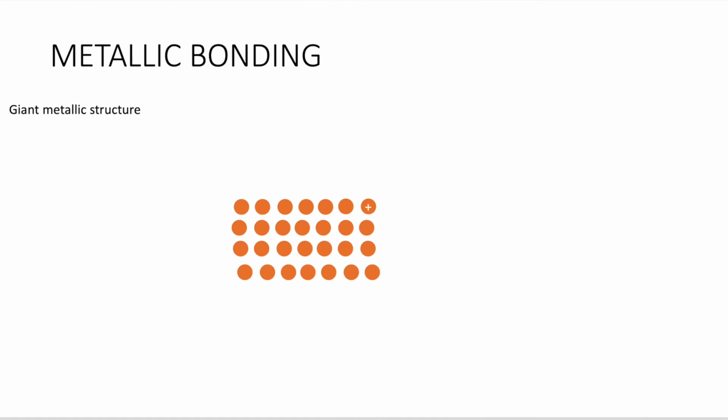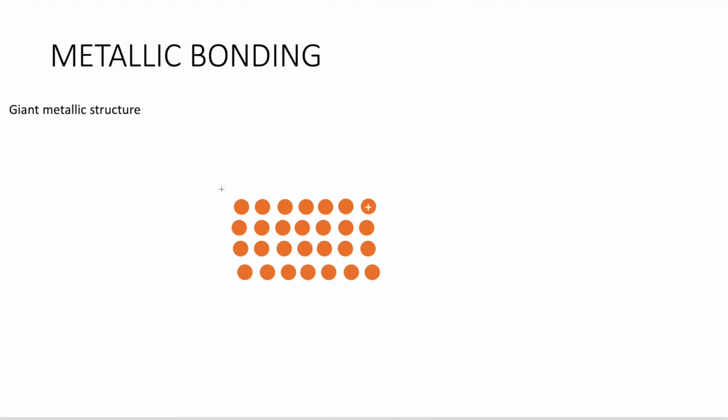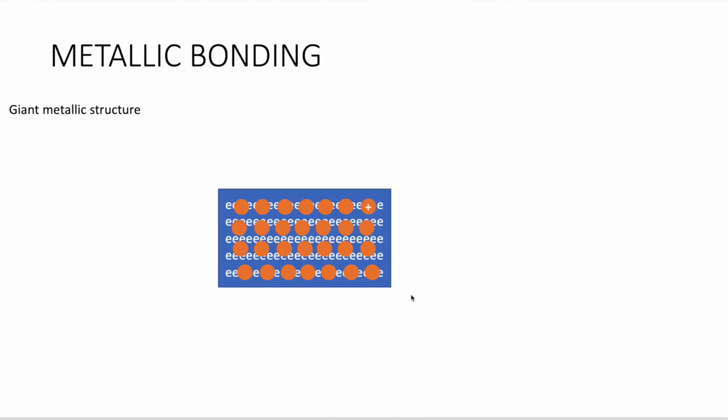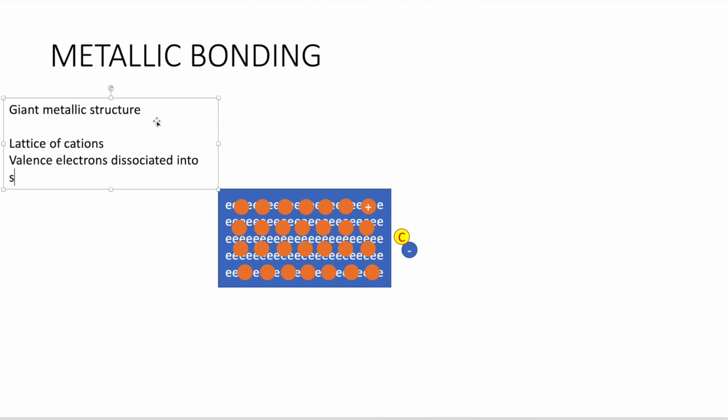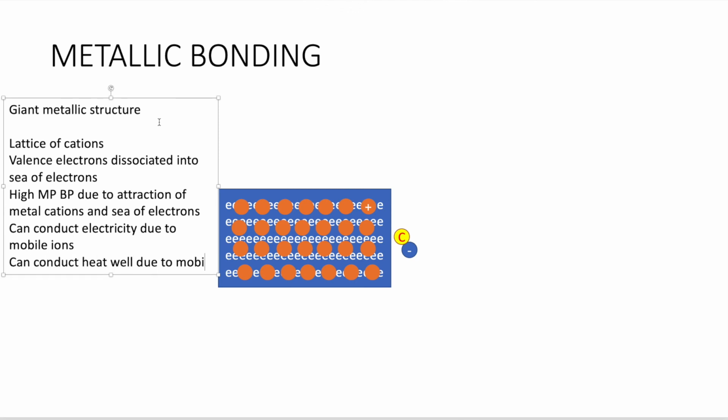Metals have also a giant lattice structure. It dissociates its valence electrons into what we like to call a sea of electrons. So the cations, the lattice of cations is attracted to the sea of electrons, and as a result they get held together in a very tight configuration, tight structure, and you can probably guess that the melting point will be high because a lot of energy is required to overcome the strong electrostatic forces of attraction between the metal cations and the sea of electrons.